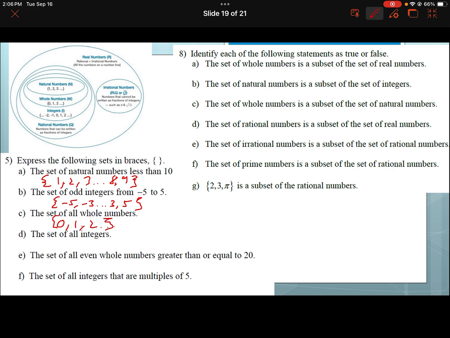Set of all integers, exactly. Copy it again, like -2, -1, 0, 1, and 2, ... Remember the dots at the beginning and at the end are to show you that it goes on forever.